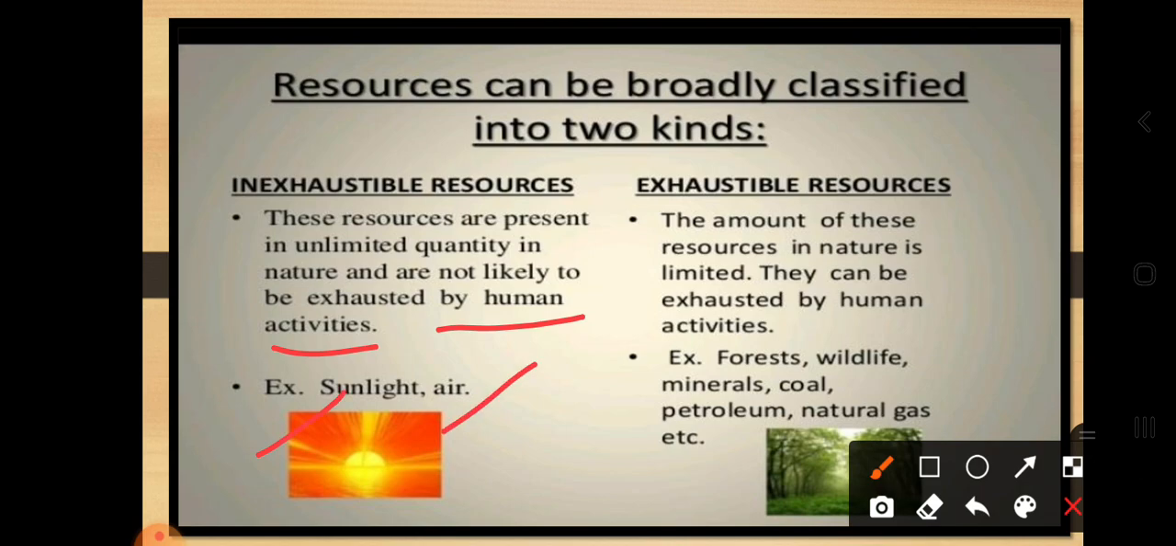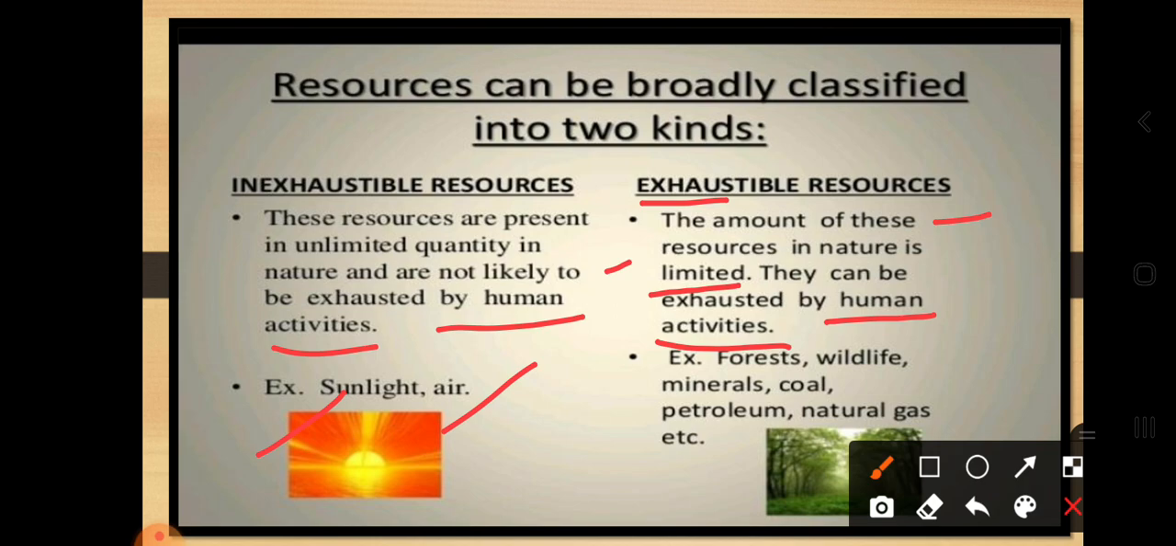Then what about the exhaustible? It is the opposite of inexhaustible. Exhaustible means it is going to end up in the last. The amount of these resources in nature is limited, and they can be exhausted by human activity. So usually we suggest to our young ones that you have to save petrol, save energy, save power. Why? Because one day it is going to end up.